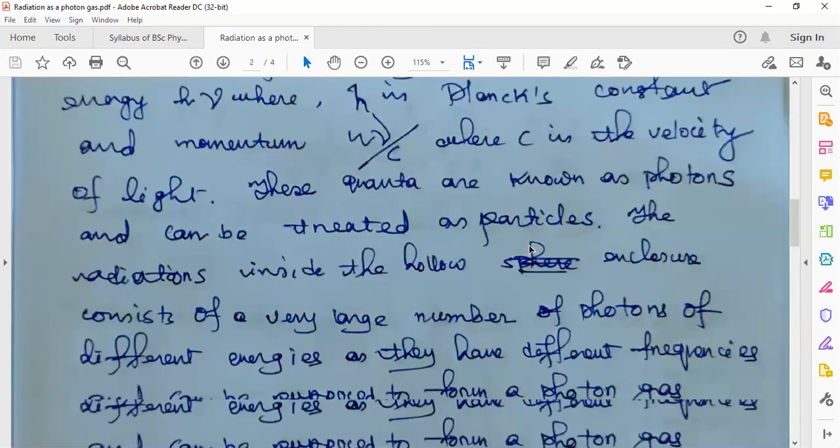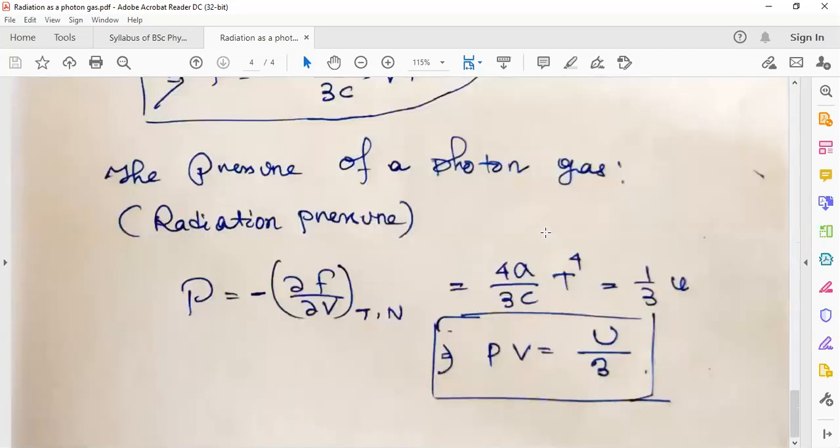Anyway, that's all about photon gas. Next class we will learn about Planck's law from Bose-Einstein law.